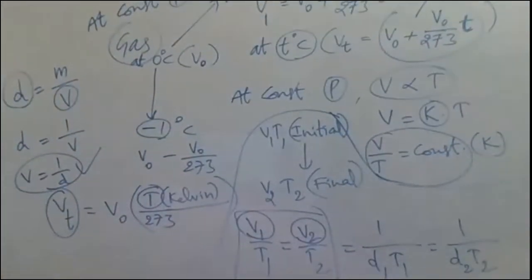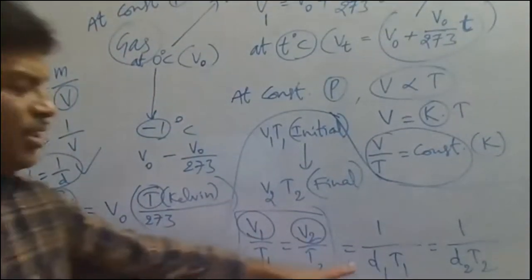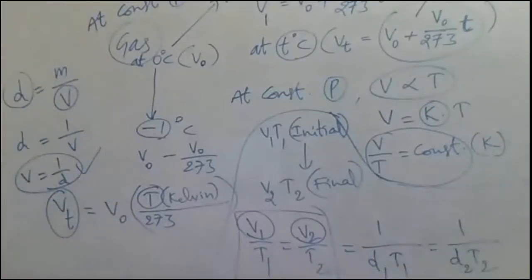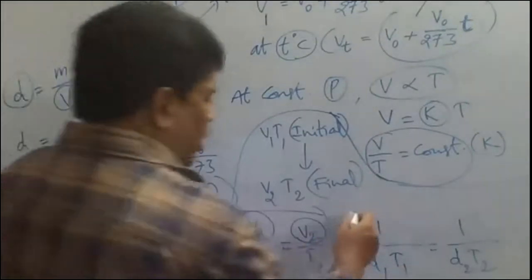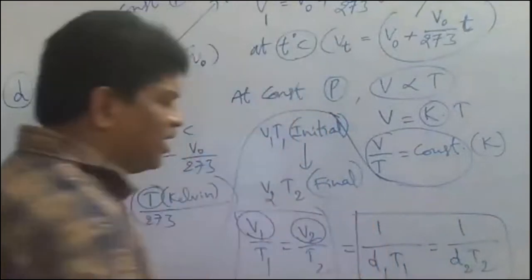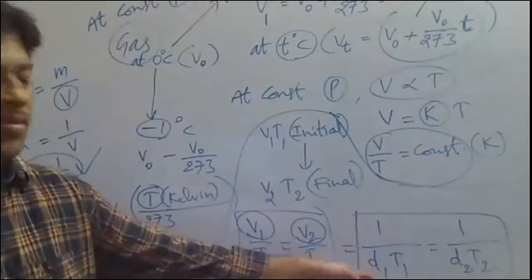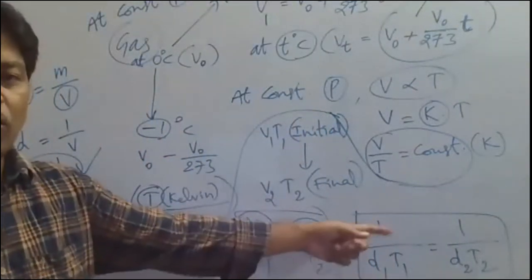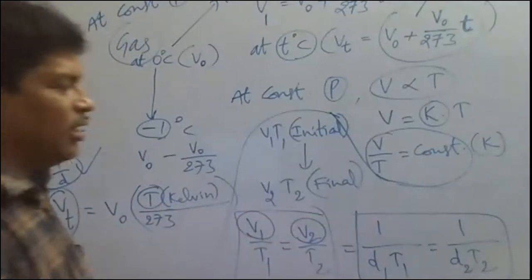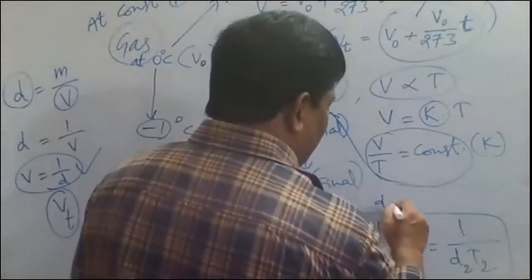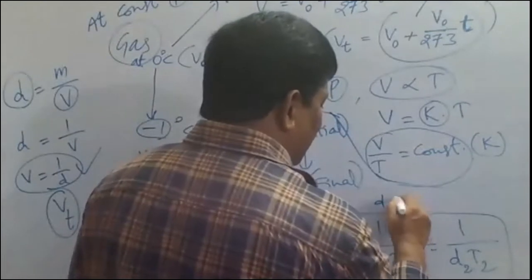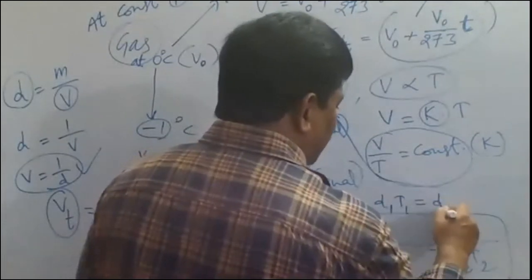So in this way we have to understand the relation between density and temperature. How can we write this one? D1 T1 is equal to D2 T2. We can write D1 into T1 is equal to D2 into T2.